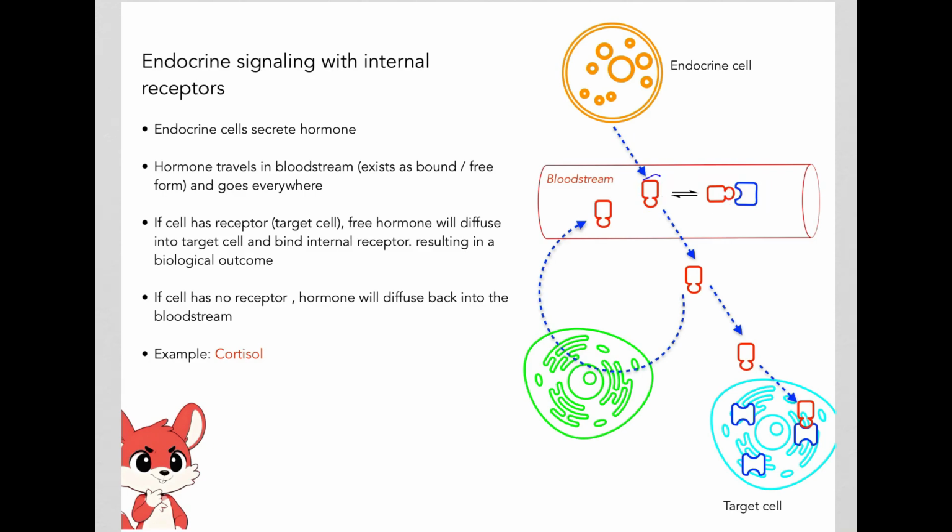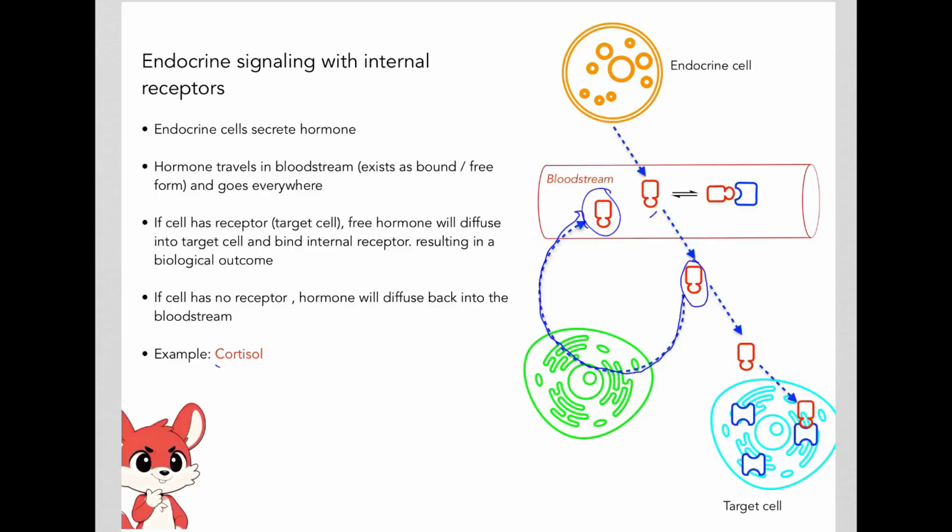Now the free form is the one that will come out of the blood vessel, and if there is a receptor present inside the cell, so here is a receptor inside the cell, the free form of the signal will diffuse into the cell and then bind the receptor and lead to some sort of biological outcome. However, if there is no receptor present in the cell, then the free form of the signal will simply go into the cell, not have any binding, and simply come out of the cell and go back into the bloodstream.